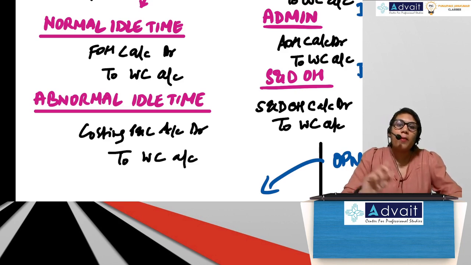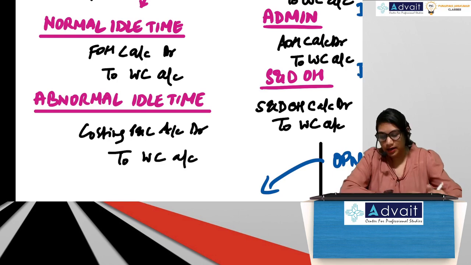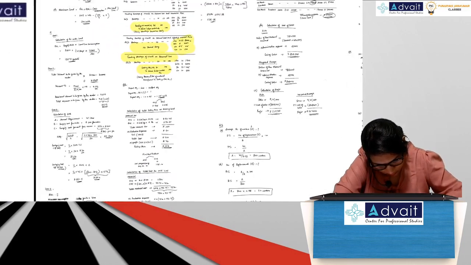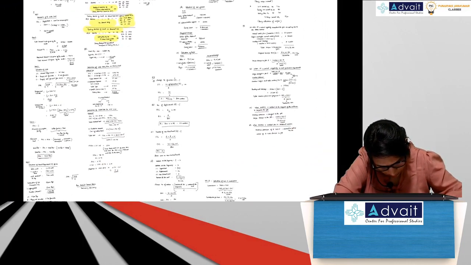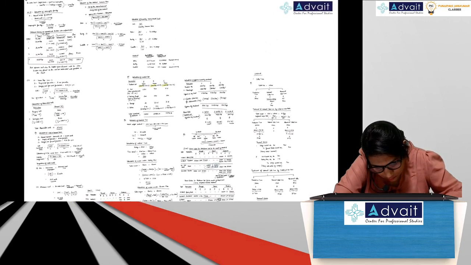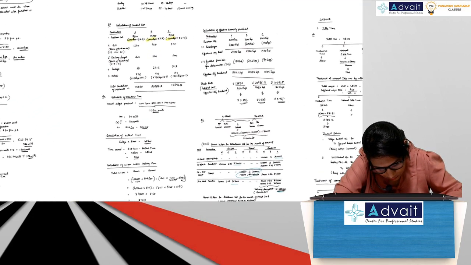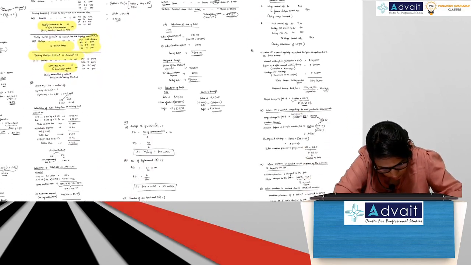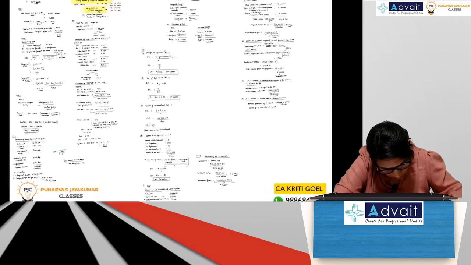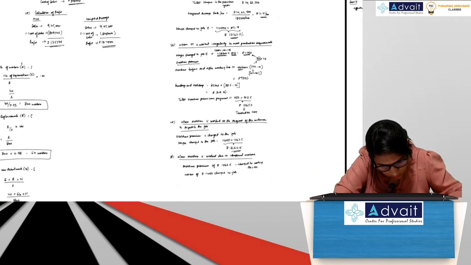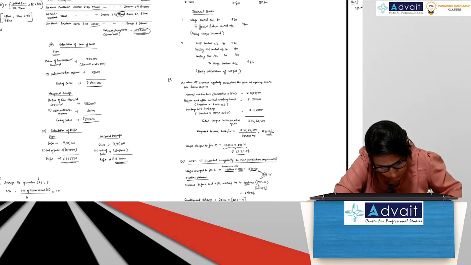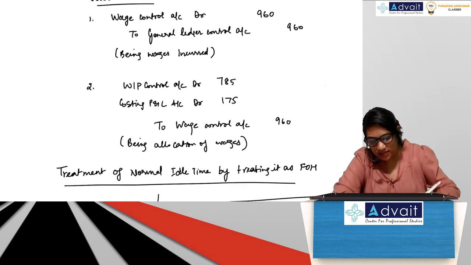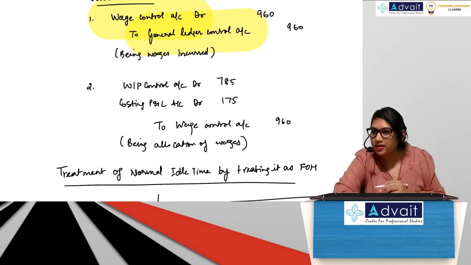So I would want you to go back to that problem, please. That first problem under labor chapter. Go to the first problem under labor chapter. See this? 960 rupees wage control to general ledger incurrence entry.